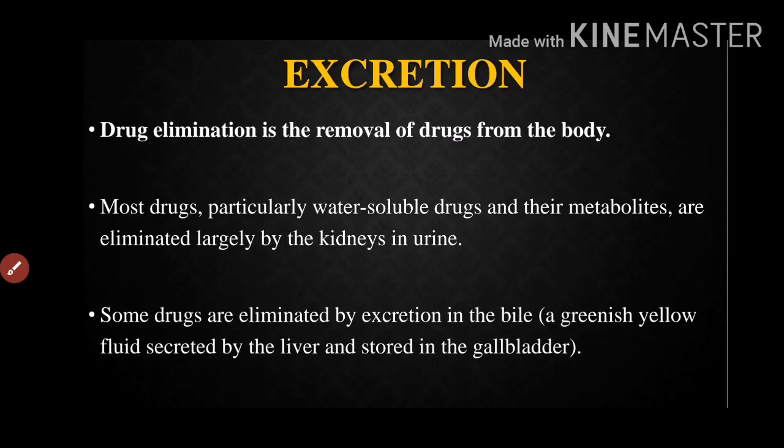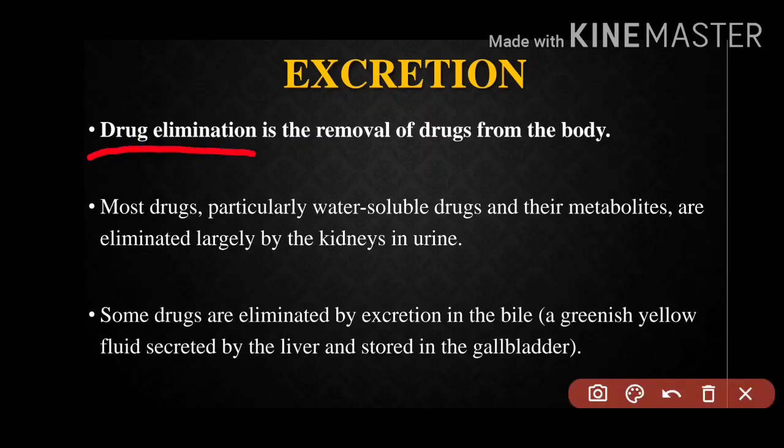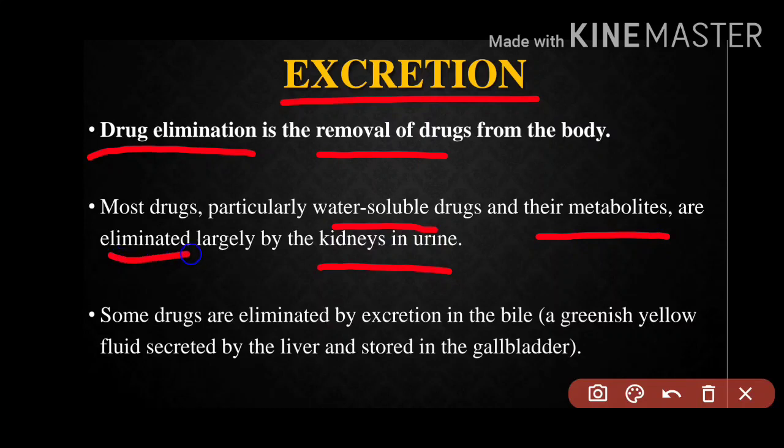So excretion, drug elimination is what? Removal of drugs. So that is nothing but excretion of drug from the body. Now as we know that kidney is the most essential organ, here also kidneys are the most essential. Most drugs, for example water soluble, and their metabolites are eliminated by kidneys in the form of urine.